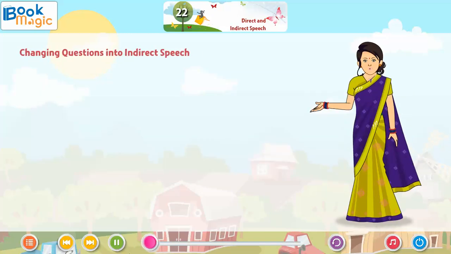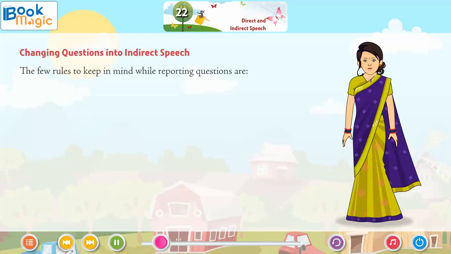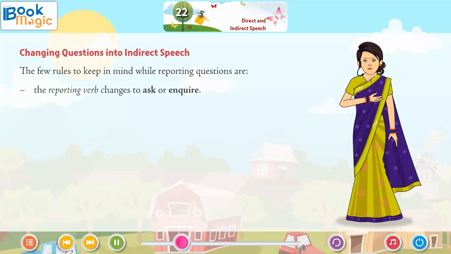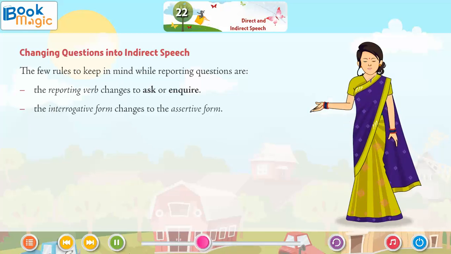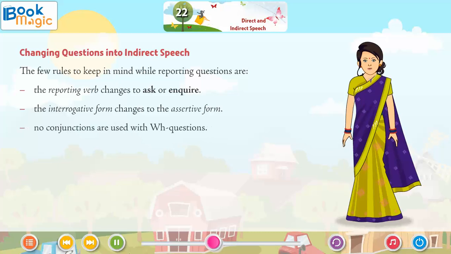Changing questions into indirect speech. The few rules to keep in mind while reporting questions are: the reporting verb changes to ask or inquire. The interrogative form changes to the assertive form. No conjunctions are used with WH questions.